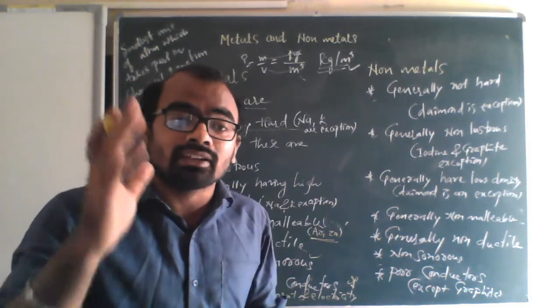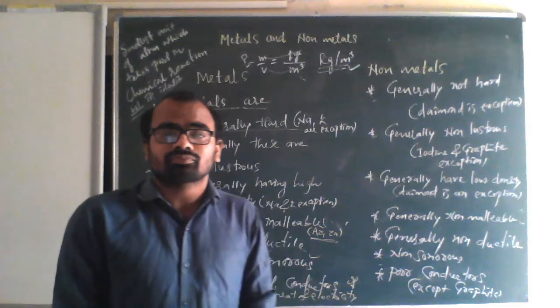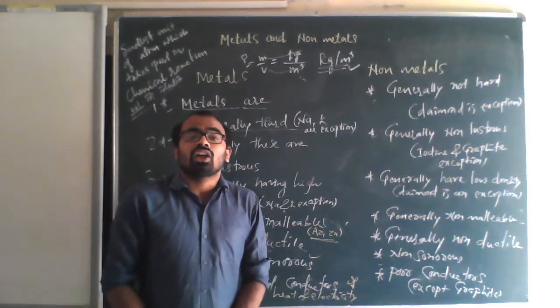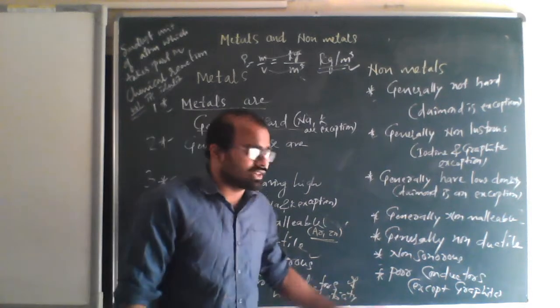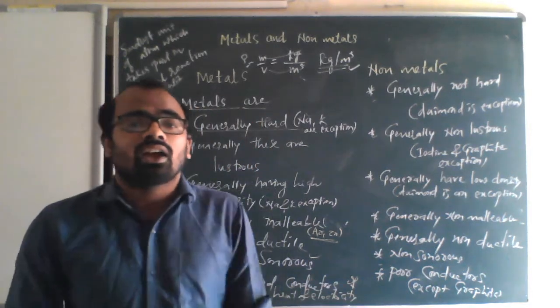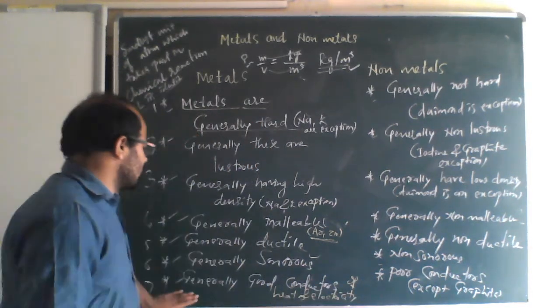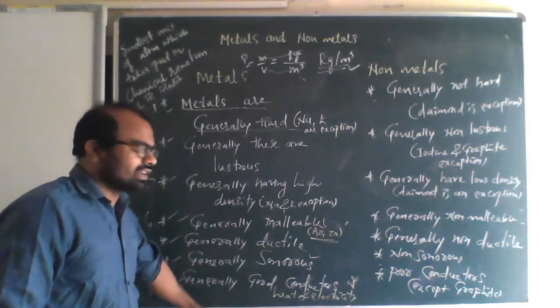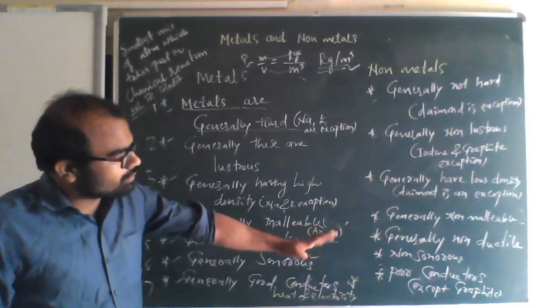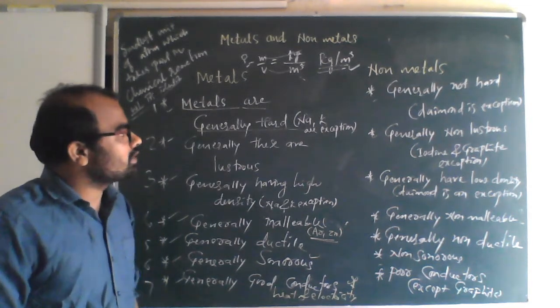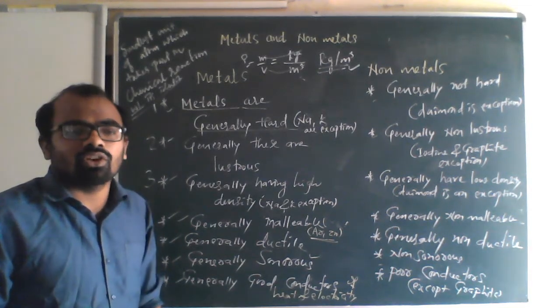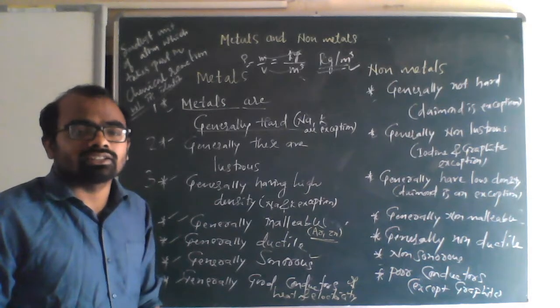It conducts electric current. You should remember that graphite conducts electric current. Metals are good conductors of heat and electricity, whereas non-metals are poor conductors.